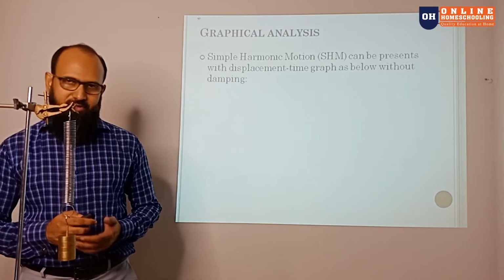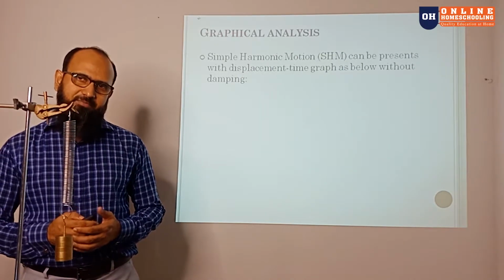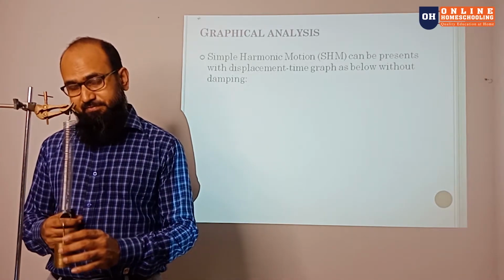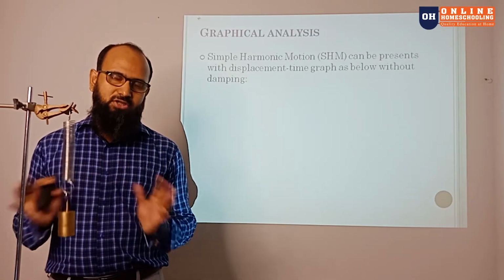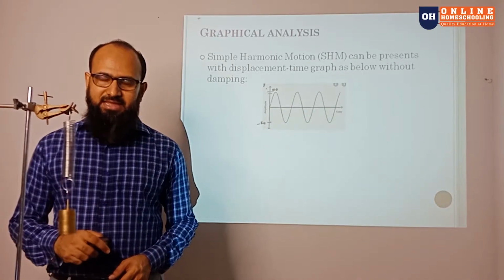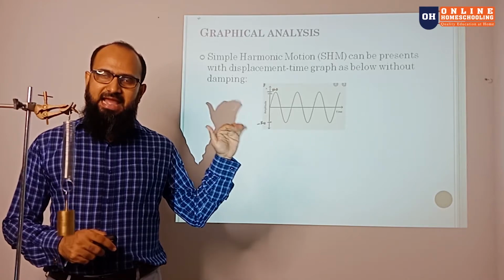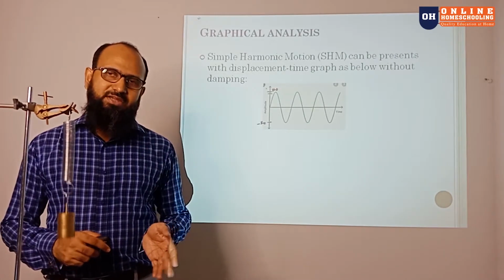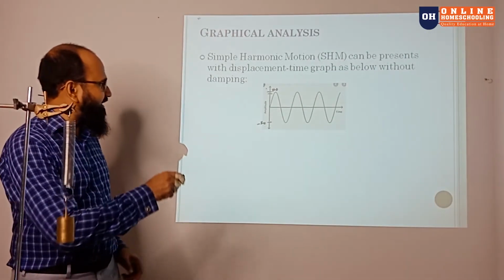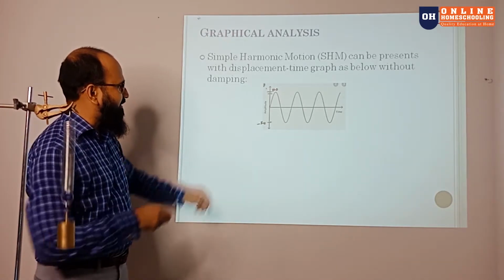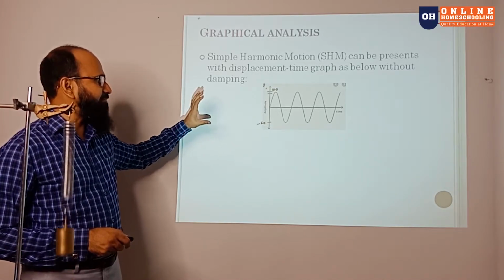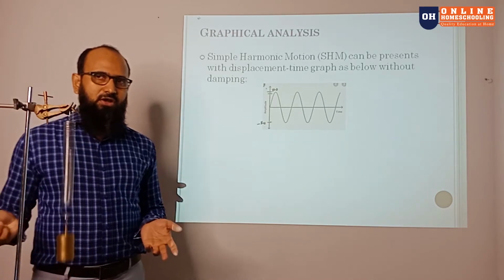Now, if we go for simple harmonic motion without losing energy, how will the graph look? For example, it starts vibrating and there is no loss of energy to the surroundings. If we draw the graph, it will look like this. In that graph, you can see the amplitude remains constant because there is no loss of energy. We don't consider any loss of energy. So here you can see the maximum height and the minimum height remain the same.